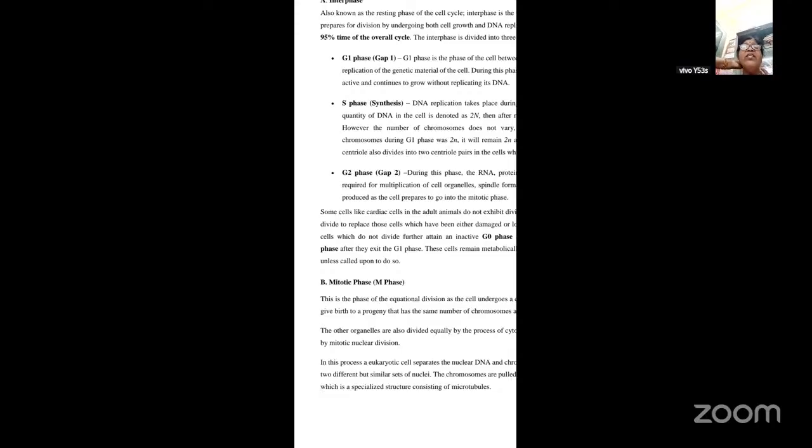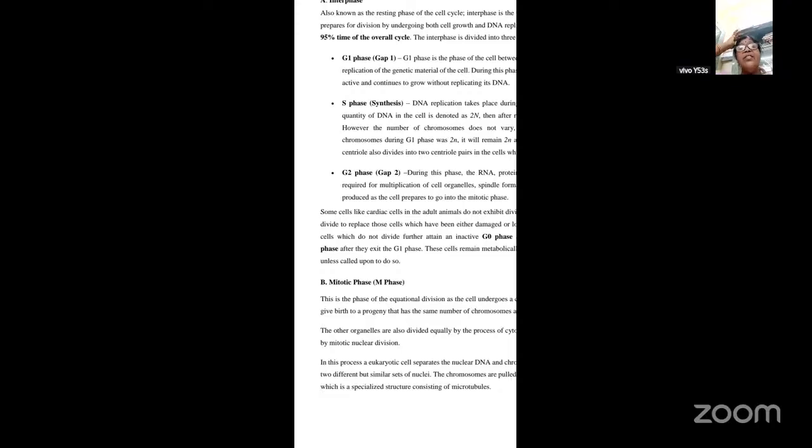So in the G1 phase, only the initiation of replication of the genetic material occurs, but it will not undergo replication. The cell becomes active and continues to grow without replicating its DNA. Whereas in the synthetic phase, actual replication of the DNA takes place, and apart from it, the centriole also divides into two centrioles in the cells.